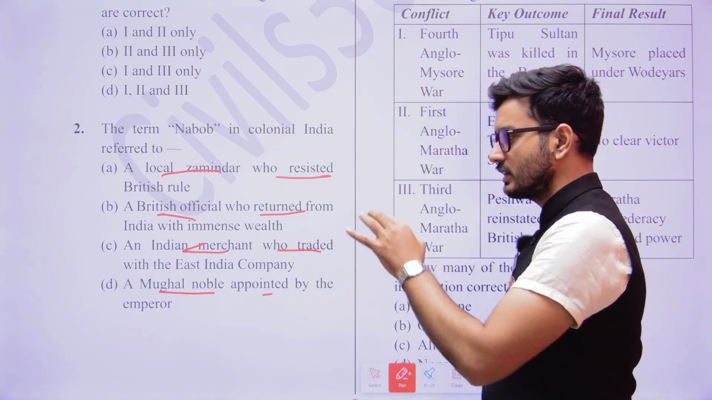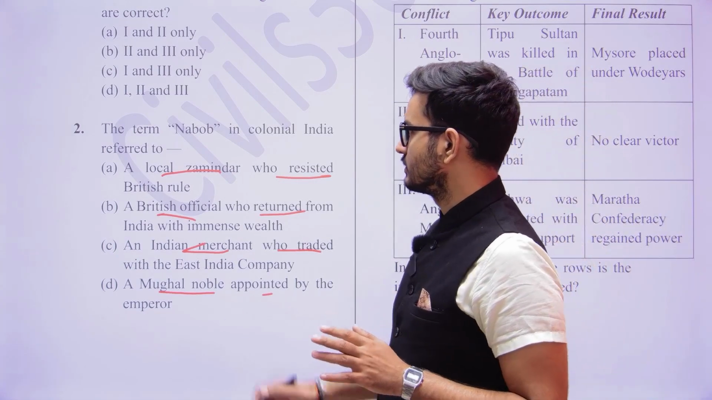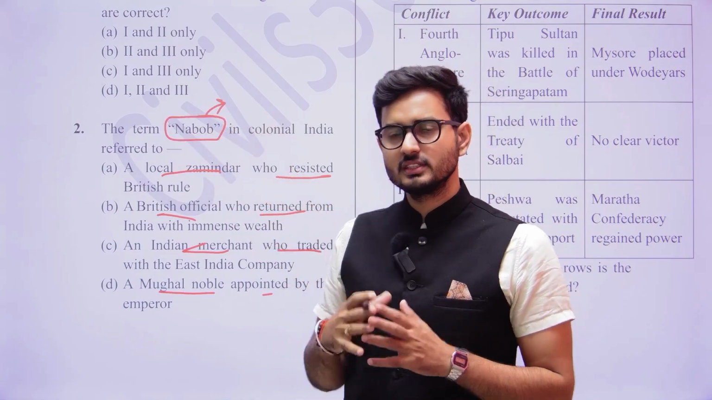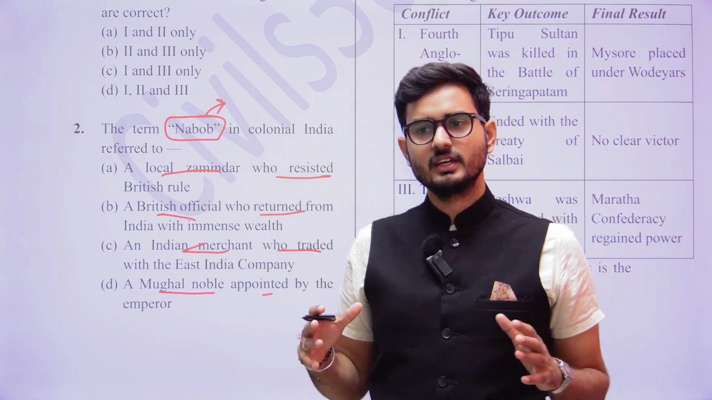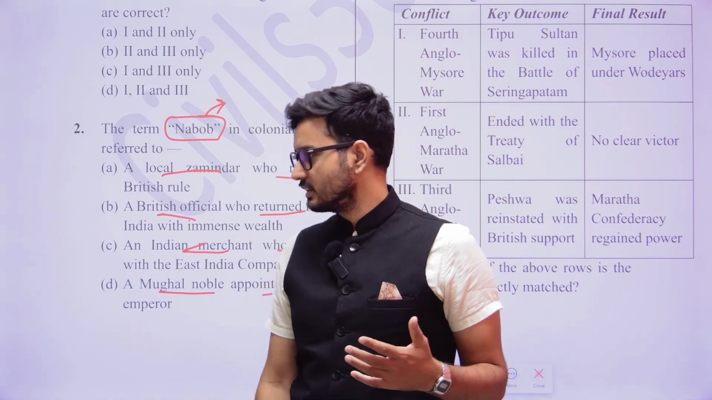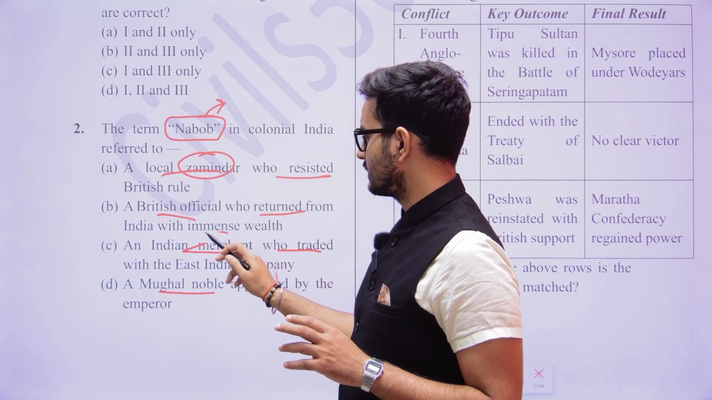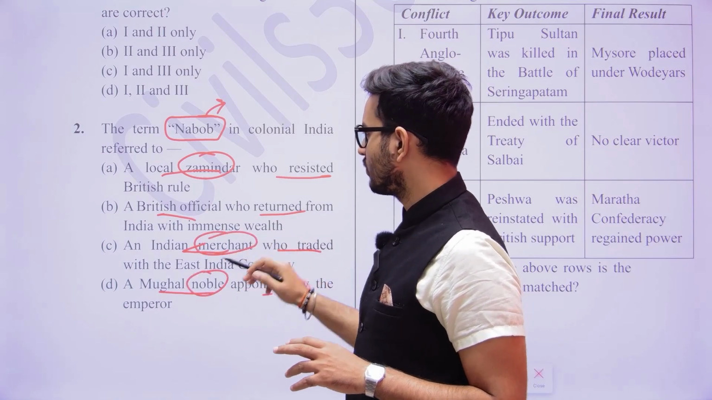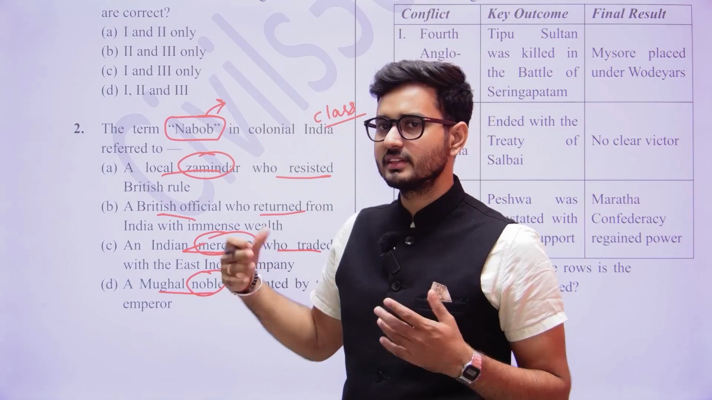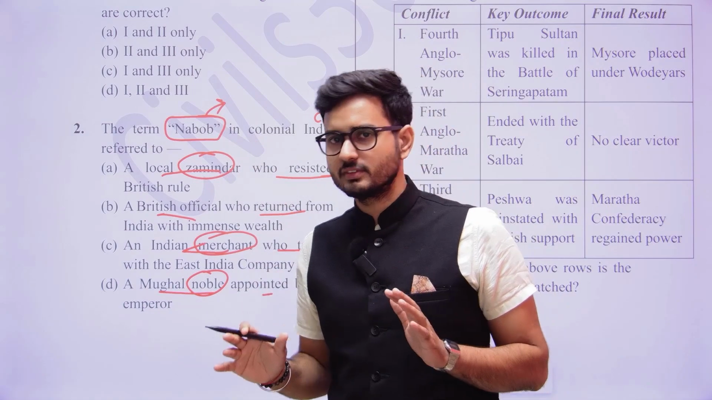So here you do not have to confuse yourself with the scenario. When we talk about Nabob, what do we understand? Just find the similarities in the phonetics. Here they are talking about zamindar, who returned home with, then merchant, then noble. So this is basically classes. In the options itself, they have hidden the answer. They are talking about classes, so Nabob would somewhat be associated with a class.